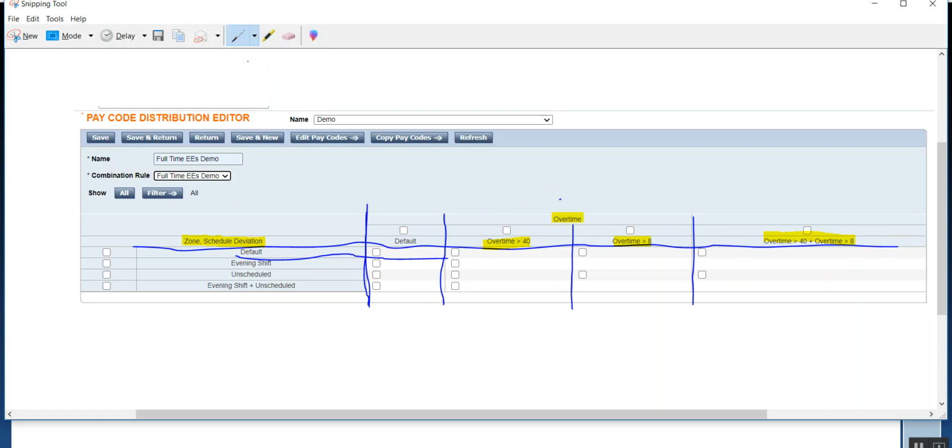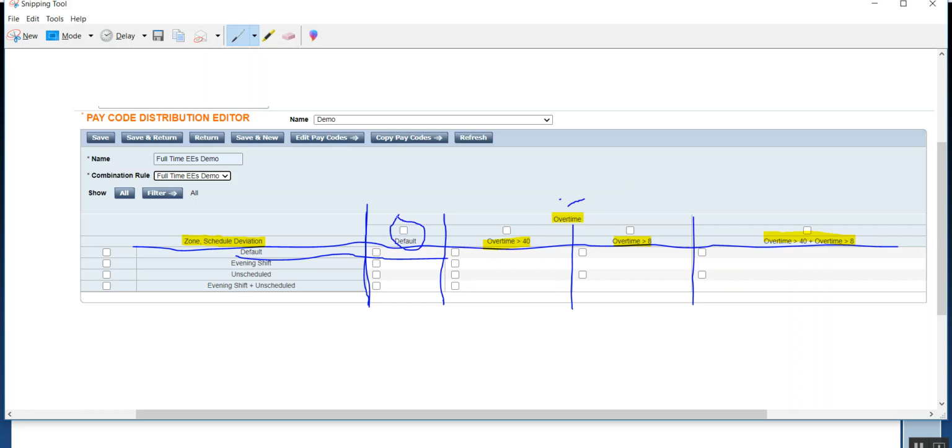Then if you create a grid, there will be one situation that comes up. Here is the first grid, where you can see default and default. Here is overtime, here is zone. If the employee is not in a zone and not in overtime, what will be the situation? It will be the default situation.